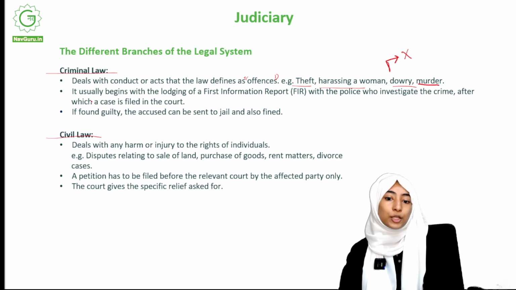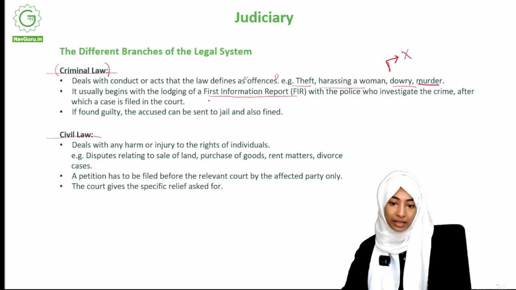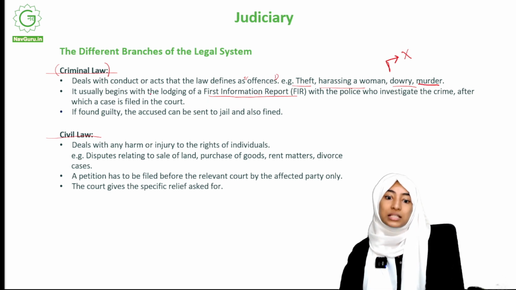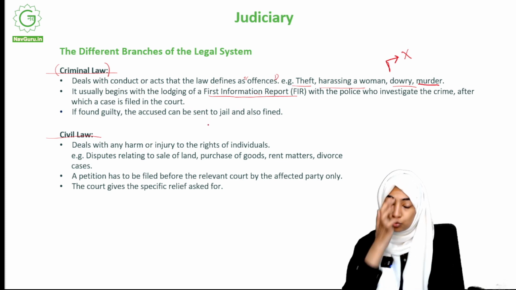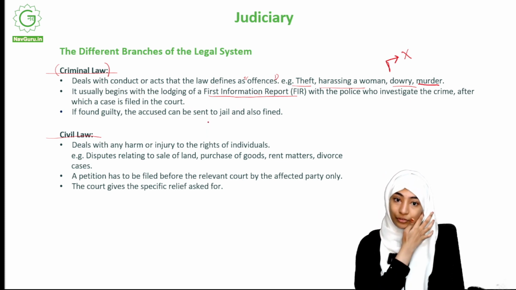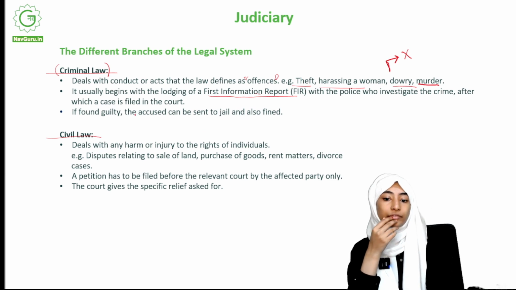Moving on, it usually begins with the lodging of a first information report, FIR, with the police, who investigate the crime, after which a case is filed in the court. So how do you begin with criminal law? You lodge an FIR with the police, they investigate the crime, and after the crime is investigated, a case is filed in the court. If found guilty, the accused can be sent to jail and also fined. Okay, now this is serious. So if anybody is found guilty, the accused can be sent to jail and also fined.